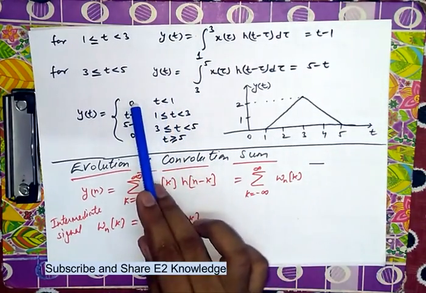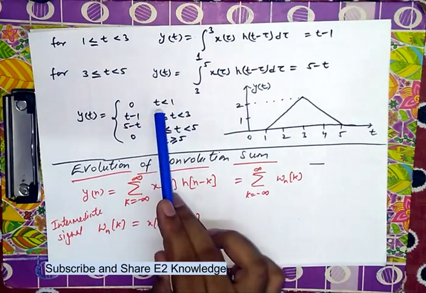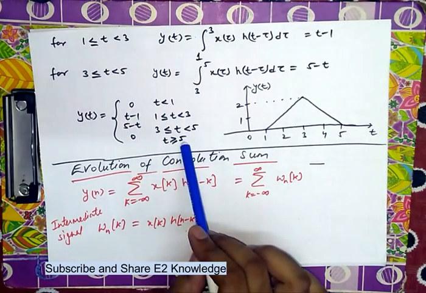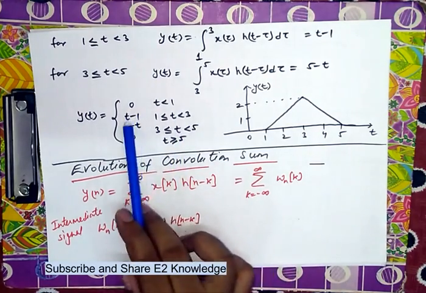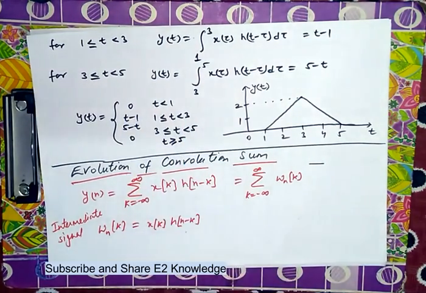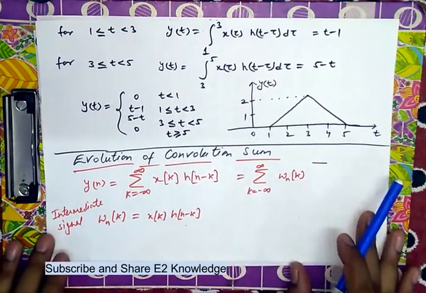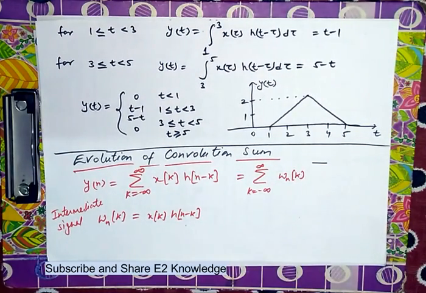When t is less than 1, it is the starting phase when there is no overlapping. When t is greater than 5, then it is the post phase when there is no overlapping again, and in between these two phases there is overlapping. So this is the method to calculate the convolution integral, by finding the proper limits in which the area will not be equal to 0.